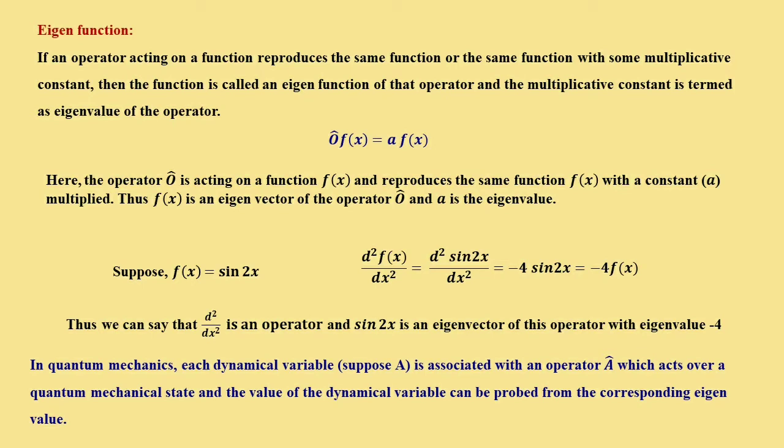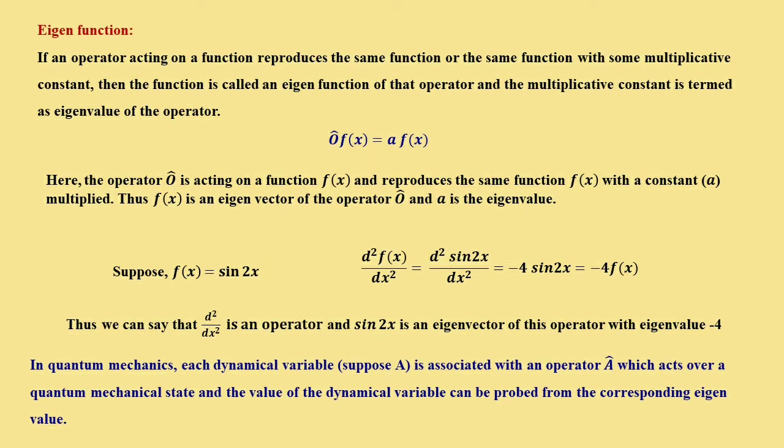Suppose, for example, a function sin 2x. If we take the operator d2/dx2, the second order derivative with respect to x, and we operate it over f(x), we get minus 4 sin 2x. That again produces the same function, that is minus 4 f(x). So we can say that d2/dx2 is an operator and sin 2x is an eigenfunction of this operator with eigenvalue minus 4.